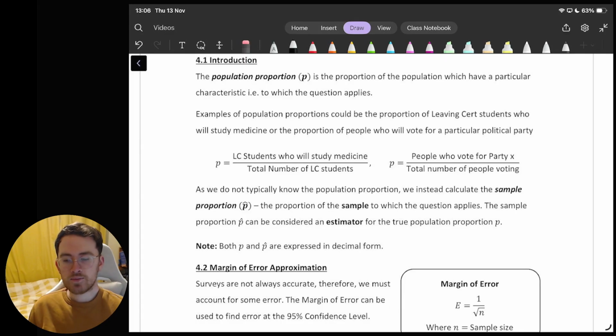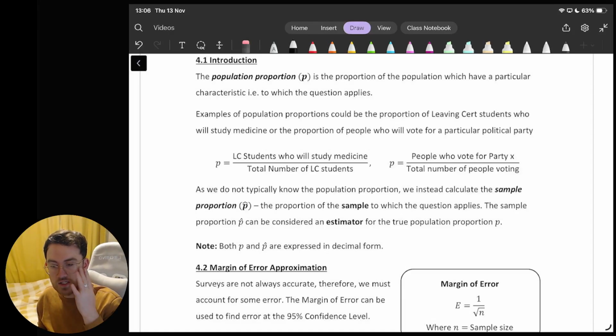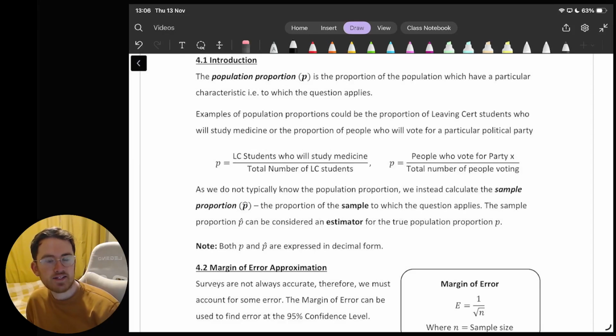Now, the thing with population proportion is, as much as we would like to know it, like all of these political parties would love to know how many people are going to vote for them, it is very hard, near impossible, I suppose, to confidently say how many people are going to vote for you without the votes happening. Of course, that is one way of doing it, but that can only happen because it is financed, there are multiple people working on it, it's a huge operation. Whereas me specifically setting out to do it, I'm not going to be able to do that.